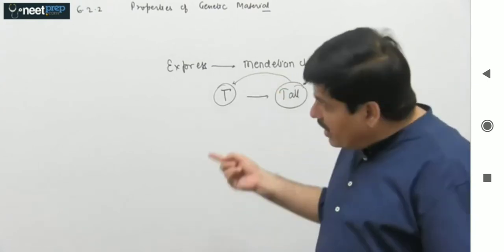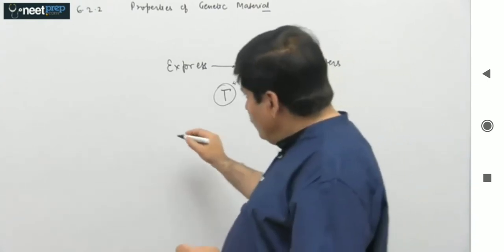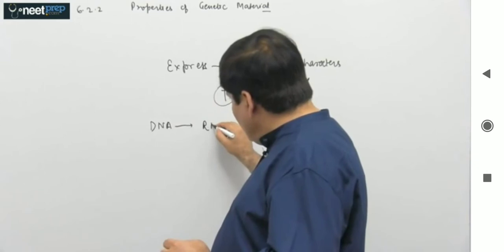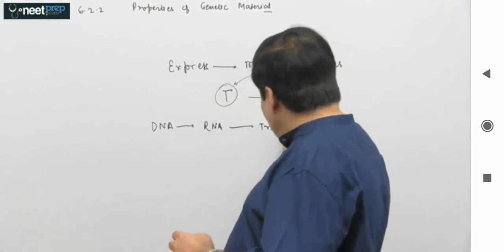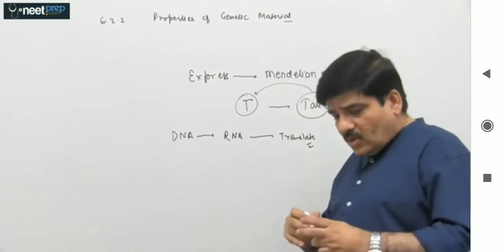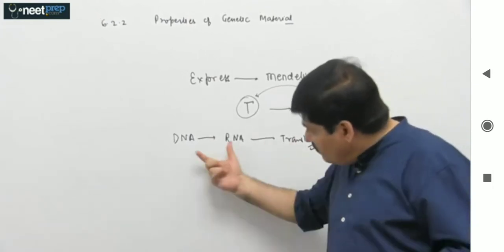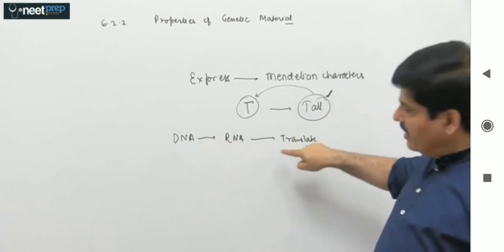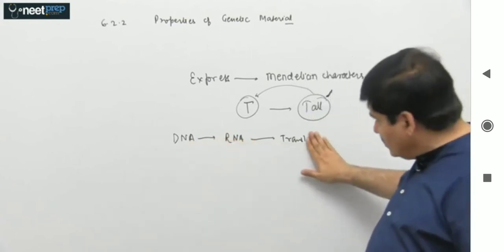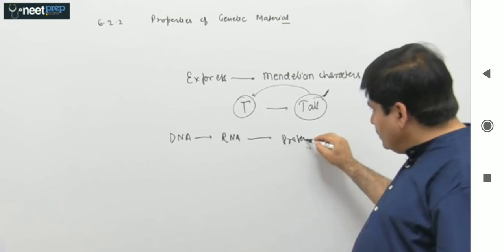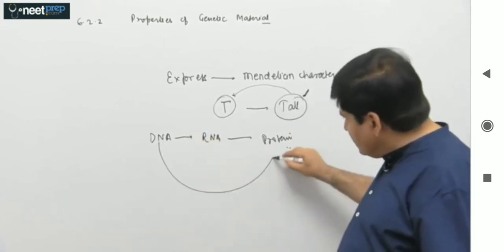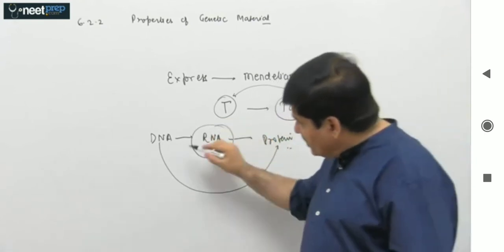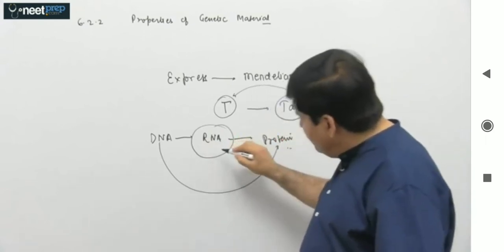So now when we look at the central dogma of molecular biology, again we know that the genetic information is stored in DNA, and the information is transcribed into RNA, and then this is translated into the Mendelian traits, which is because of the formation of proteins. So when we see this, immediately we can see that DNA is not directly translated into the proteins. So let me write here proteins. So you are seeing that DNA doesn't translate directly into proteins. It requires an intermediary, which is RNA. So first RNA must be formed, then the language of the RNA will be translated into protein.